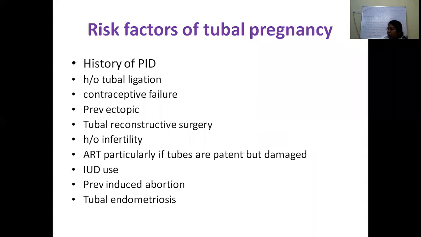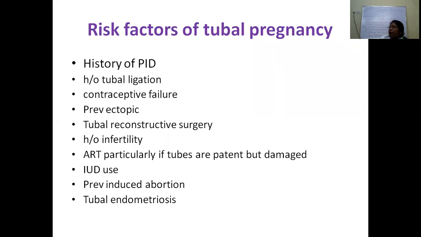With a history of previous ectopic pregnancy, once, the chances are almost 12%, as I already mentioned. If it is two ectopics, then it is around 28%. Then history of infertility, history of use of ovulation induction drugs, ART use.